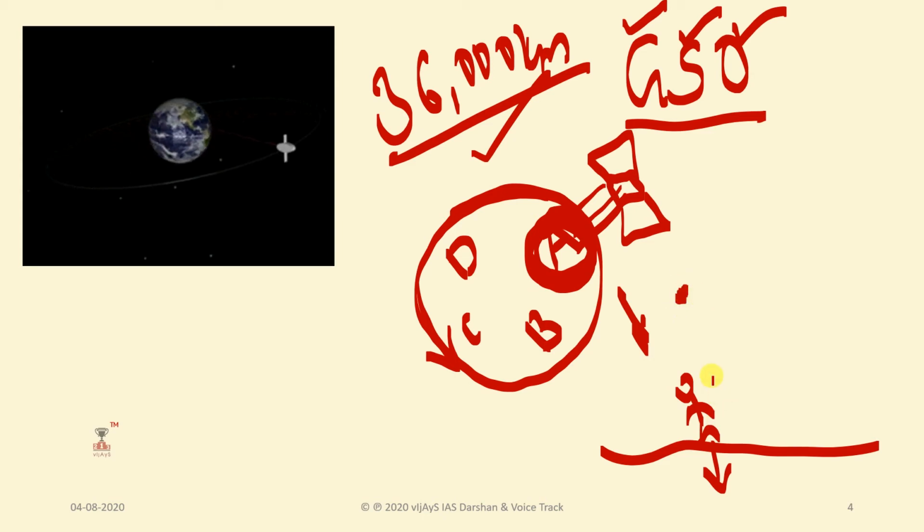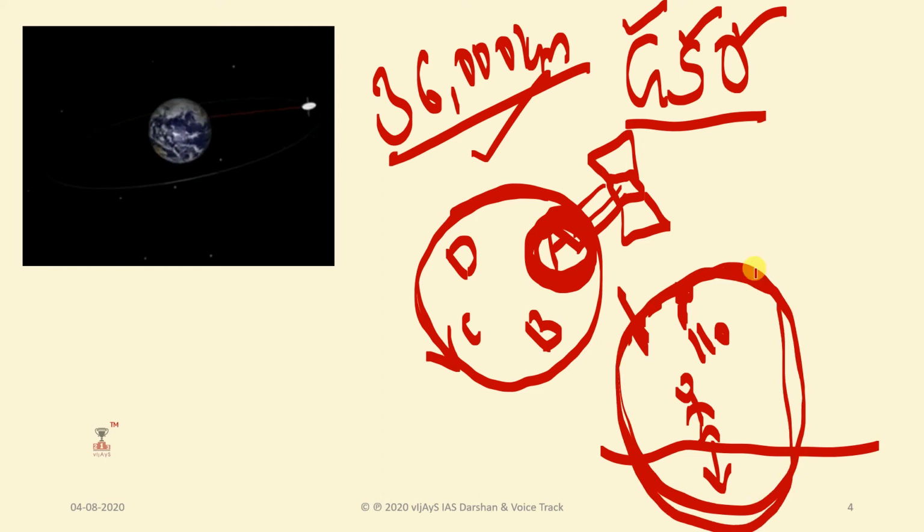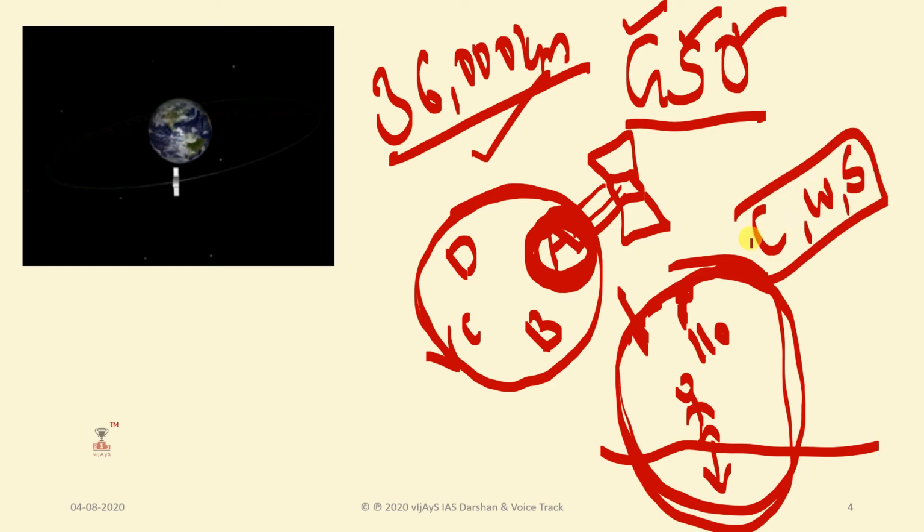That means if you see it at 11 o'clock, the next day at 11 o'clock it will be there again. It goes on rotating in the same period of time. They are primarily useful for communication, weather monitoring and surveillance. This you need to remember.